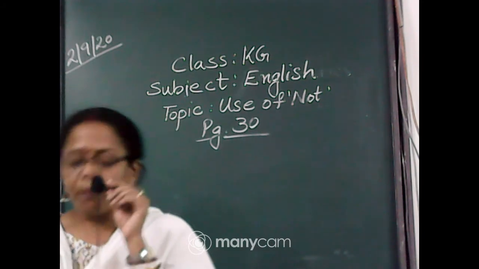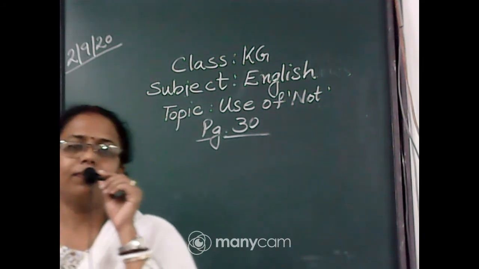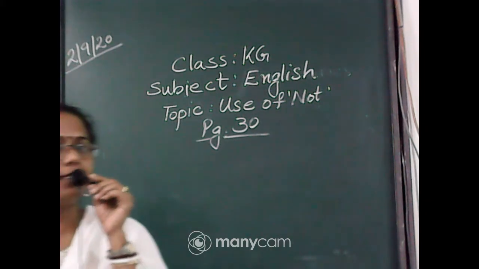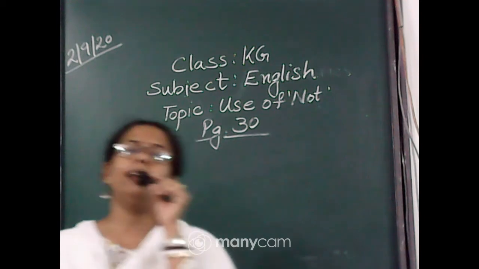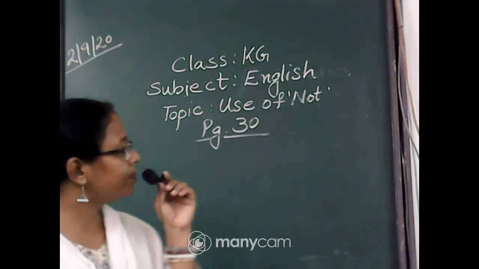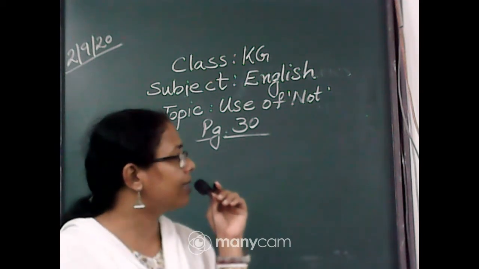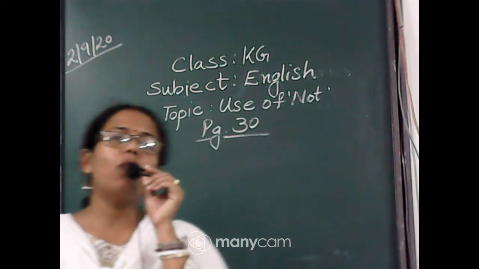But if I say that I am not happy, is this sentence correct? How many of you will tell me whether this sentence is correct or wrong? I am no happy.